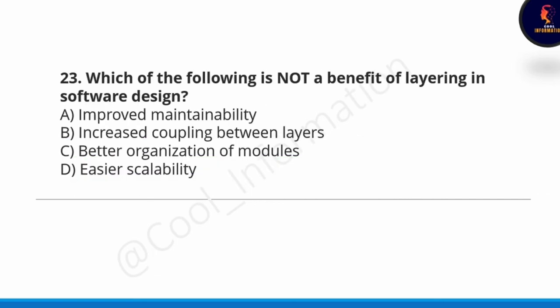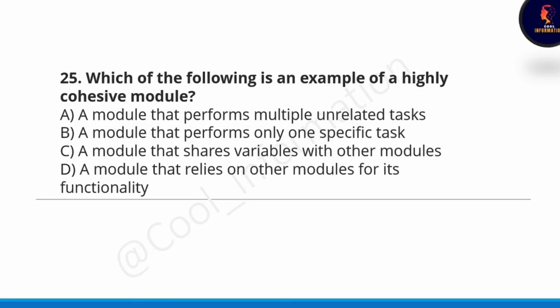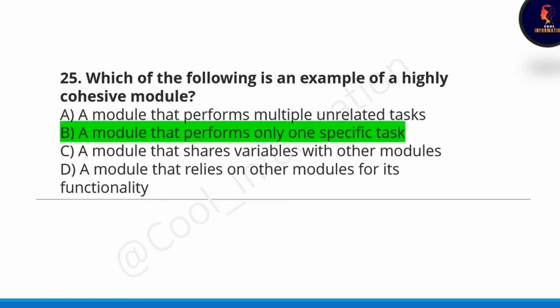Next question, which of the following is not a benefit of layering in software design? Option B will be correct. Increased coupling between layers is not a benefit of layering in software design. Next question, what is the primary disadvantage of high coupling in software design? Option B will be correct. Reduced maintainability. If you use high coupling in the software design, then it will reduce the maintainability of the software. Next question, which of the following is an example of a highly cohesive module? Option D will be correct. A module that performs only one specific task is an example of a highly cohesive module.